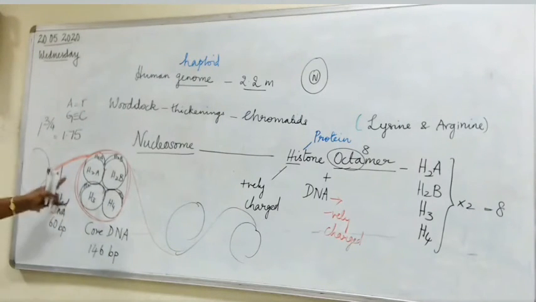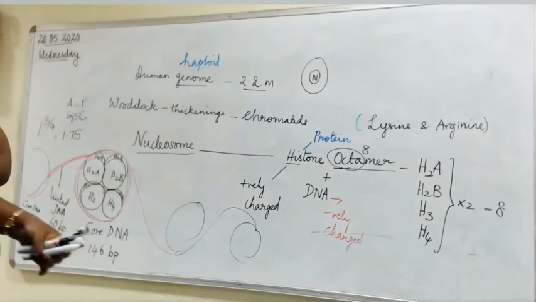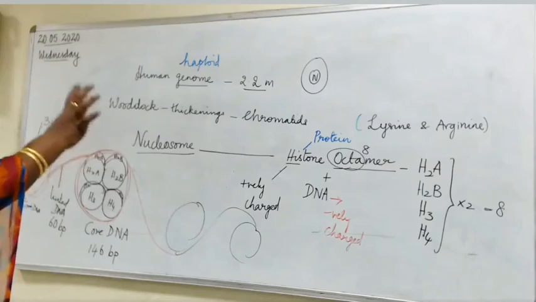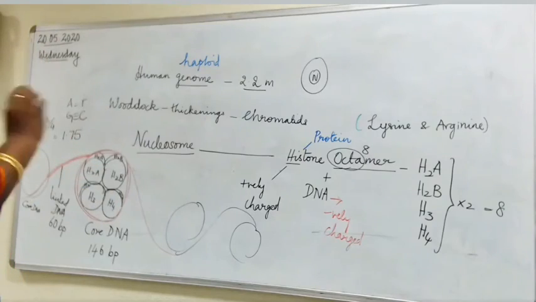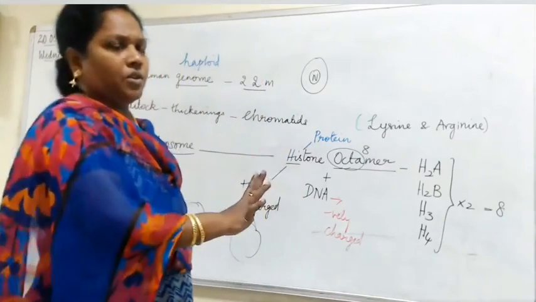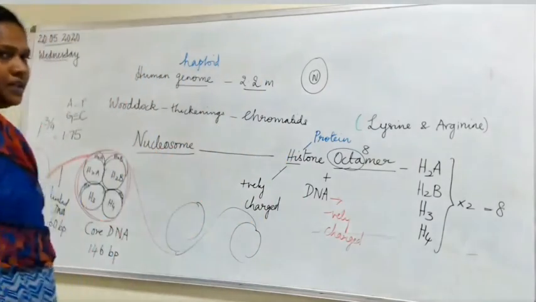This is very important part in NEET question. Objective questions. Be careful. Even in board they will ask. Okay, but it is not explained in detail in your textbook. That is why I am explaining you very clearly. Okay, they would have just mentioned what the histone octamer is. Not even these names. What are the histones present? Just histone octamer, lysine and arginine alone mentioned in your textbook. This is very important where you have to understand.